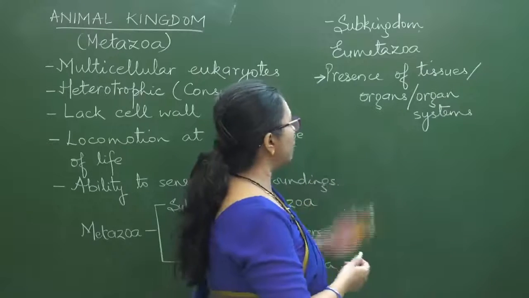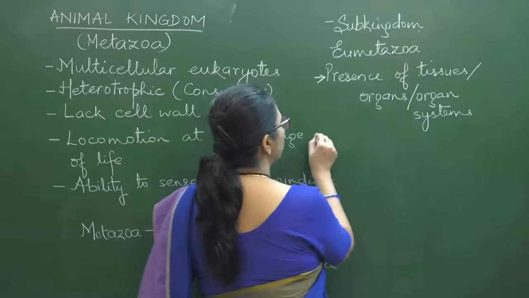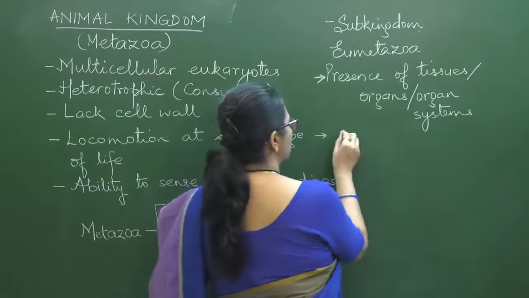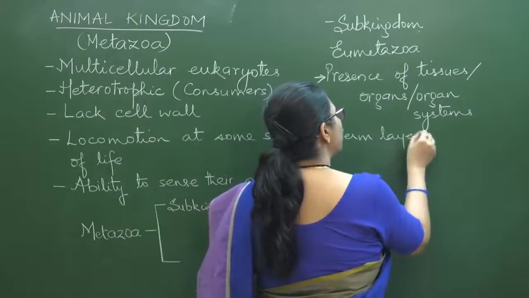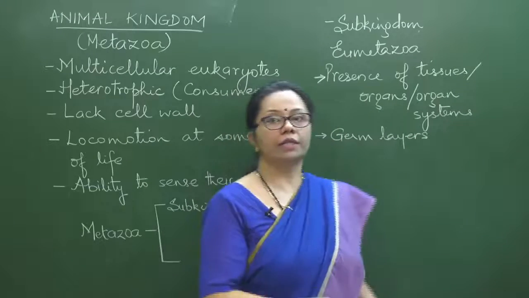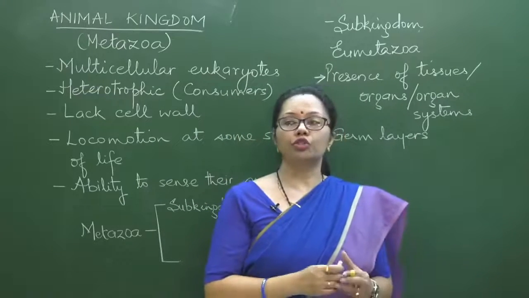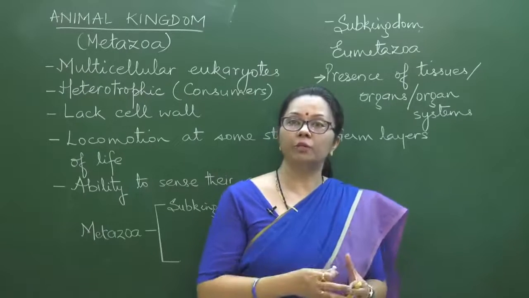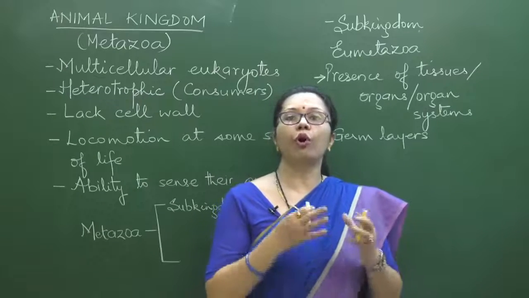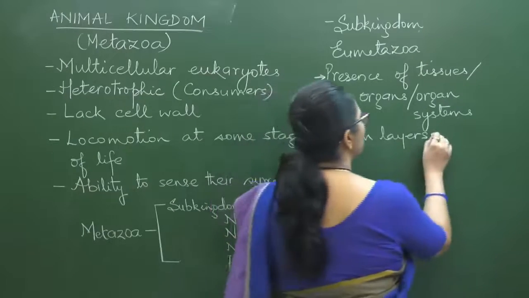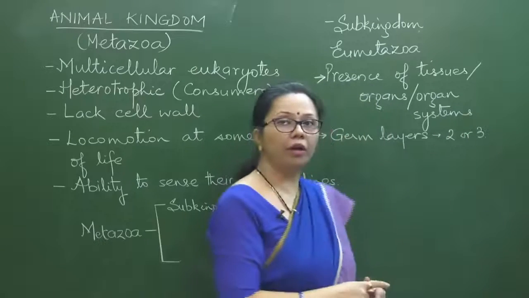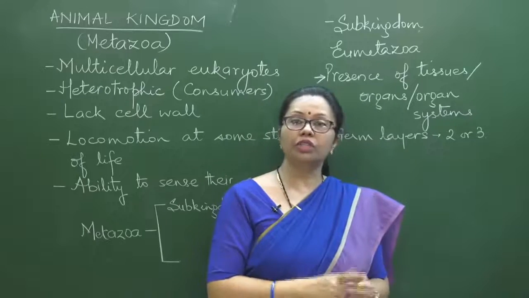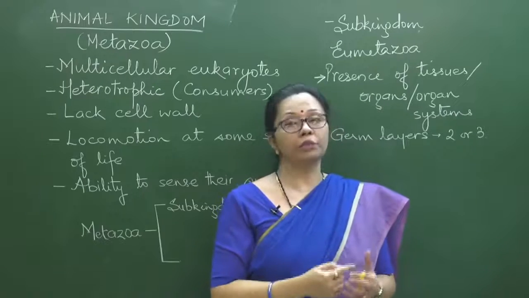Okay, then apart from that, next thing we can mention is germ layers. They do have germ layers. I'll just be mentioning what germ layers are so that it is crystal clear to you. The number of germ layers can be either 2 or 3. And last but not the least, of course, they do have a symmetry.